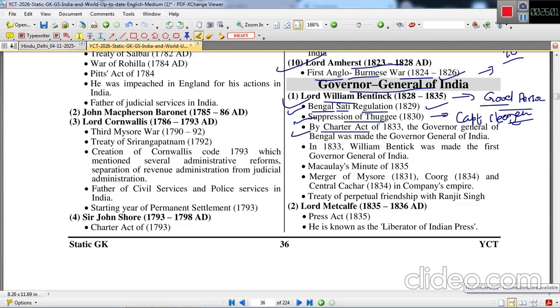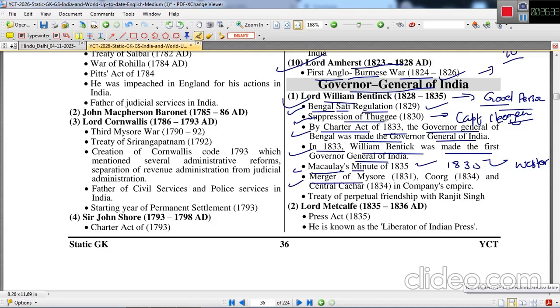By Charter Act of 1833, the Governor General of Bengal was made the Governor General of India. So he was the first Governor General of India. In 1833, William Bentinck was made the first Governor General of India. Lord Macaulay's minute of 1835, under which a lot of Western education, provisions of modern day education started taking place in India.